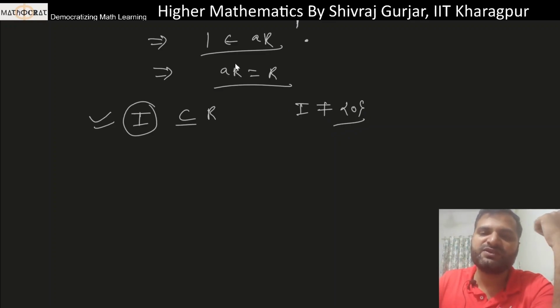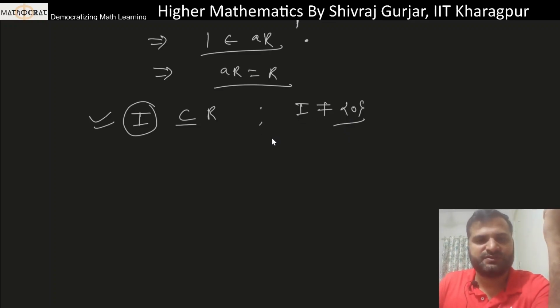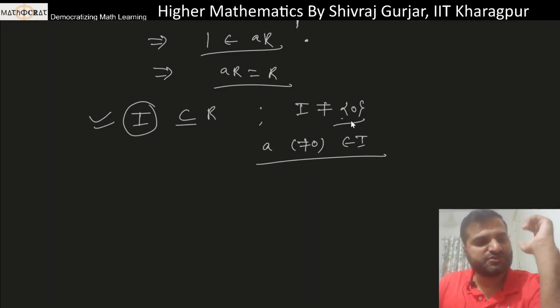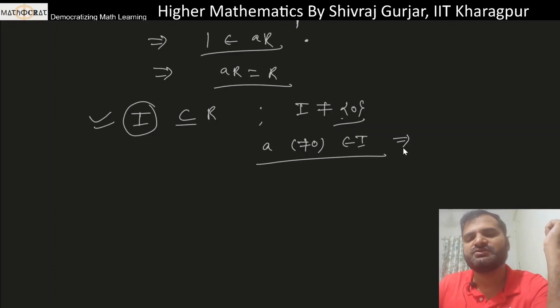If this is taken as non-zero, I am showing that even if we don't take this I as capital R, then also this will be valid. That I will also be equal to capital R, ठीक है। Like we have taken this I is not equal to zero, this we can say. So there will be some element a not equal to 0 in I, a non-zero element will be there in I because this is not 0, so at least one non-zero element has to be there, otherwise it would be a null ideal, ठीक है। So this implies that A belongs to R because I is a subset of R.